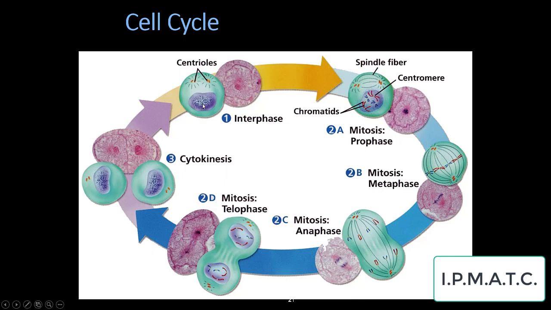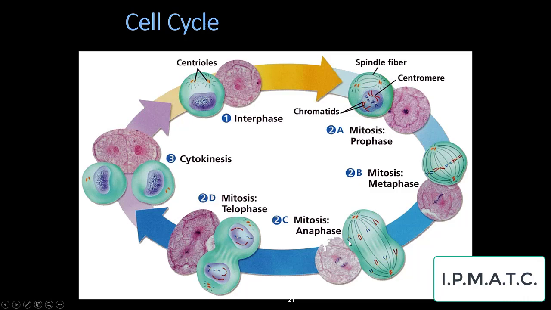So now let's take one more look at the cell cycle. First, we start off with interphase right here, and this is where cell growth and DNA replication occurs. And then we move on to prophase. In prophase, the DNA condenses into chromosomes, the nuclear envelope disappears, and spindle fibers form. Then we move to metaphase. Those chromosomes line up in the middle of the cell, and they are attached to these spindle fibers on each end, which are attached to these centrioles at the ends of the cell.